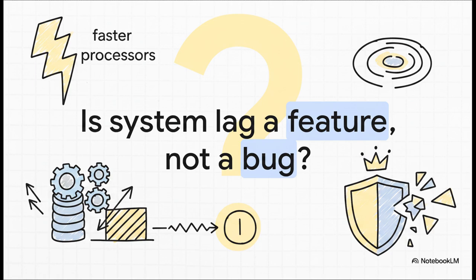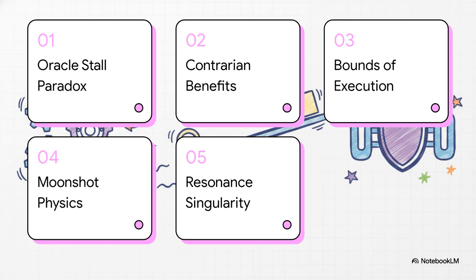What if system lag was actually a feature, not a bug? We all hate lag. We spend billions of dollars on faster processors and wider bandwidth, all just to eradicate it. But we're exploring a formal theoretical framework today that totally flips this on its head. It basically treats a stall as the misunderstood hero of computing. We're going to look at mathematical proof suggesting that pausing execution is literally the exact thing keeping a system from just shattering.